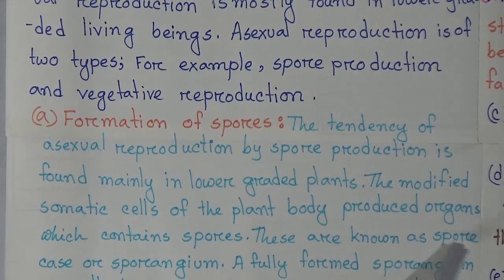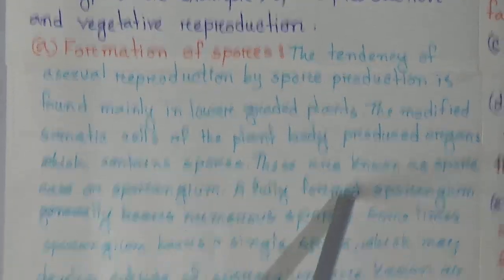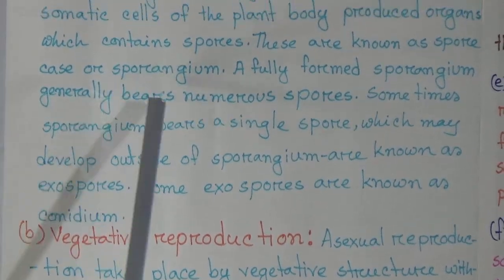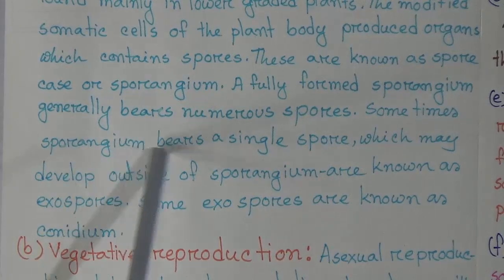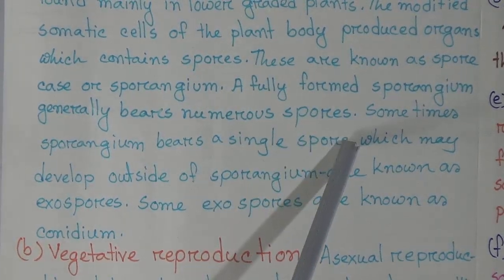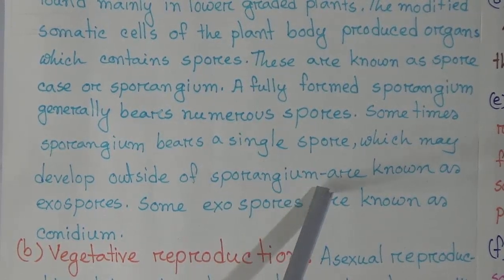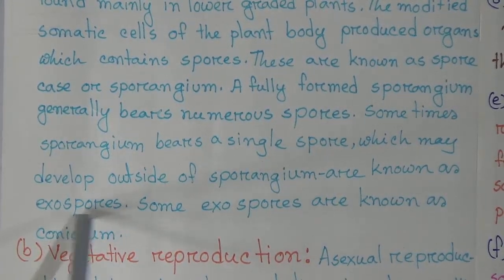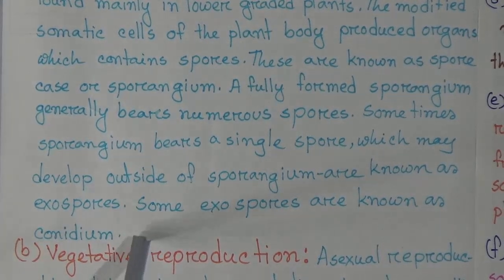These are known as spore case or sporangium. A fully formed sporangium generally bears numerous spores. Sometimes a sporangium bears a single spore, which may develop outside of the sporangium and is known as exospore. Some exospores are known as conidium.